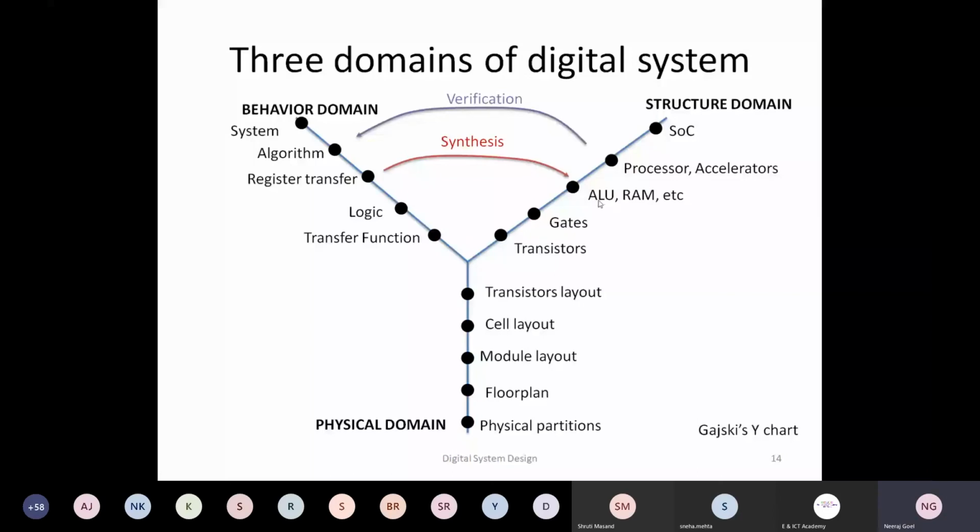Okay, so this synthesis process will result in behavior domain to structure domain, and both of these two domains are interacting heavily whenever we are designing. Okay, so whenever we are going for more detail, we are traveling towards the center. So from the algorithm, we go to register transfer level, or logic level, or transfer function level, and we get into more and more details.